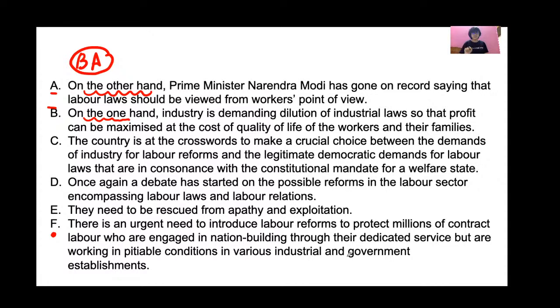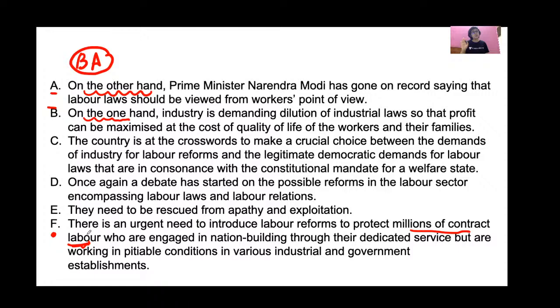So F says that there is an urgent need to introduce labor law changes so that contract laborers can be protected. There are millions of contract laborers who are working in poor conditions and they need to be protected. And that is why we need labor reform. So who needs to be protected? Millions of contract labor need to be protected.